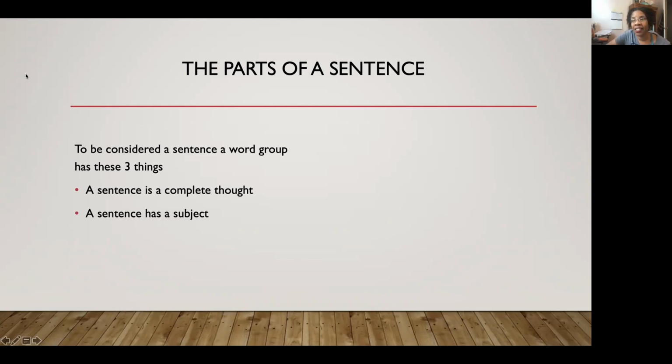So a sentence has a subject. What's a subject? A subject is generally a noun or a noun phrase, and that's a noun with all the words that modify it, like the gray cup. The gray cup is a noun. It's also a subject. A cup is a noun. It's also a subject, okay?